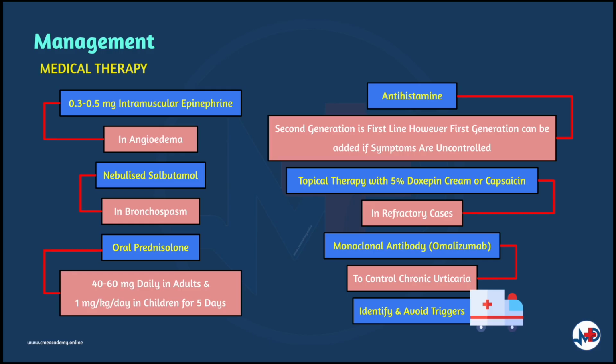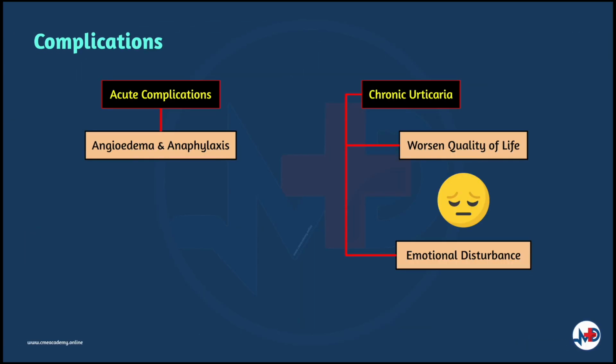The control of chronic urticaria may be achieved with omalizumab, a type of monoclonal antibody. For refractory cases, topical therapy with 5% doxepin cream or capsaicin can be prescribed. Acute complications of urticaria are life-threatening, which include angioedema and anaphylaxis. Chronic urticaria can result in worsening of quality of life and have a great impact on emotional aspects of individuals.